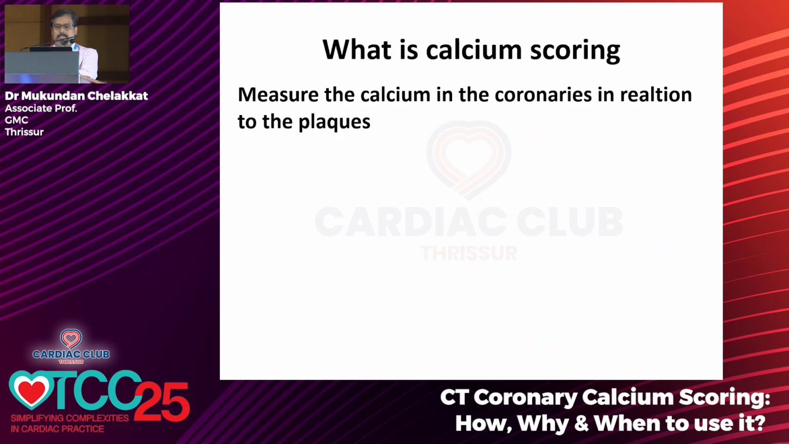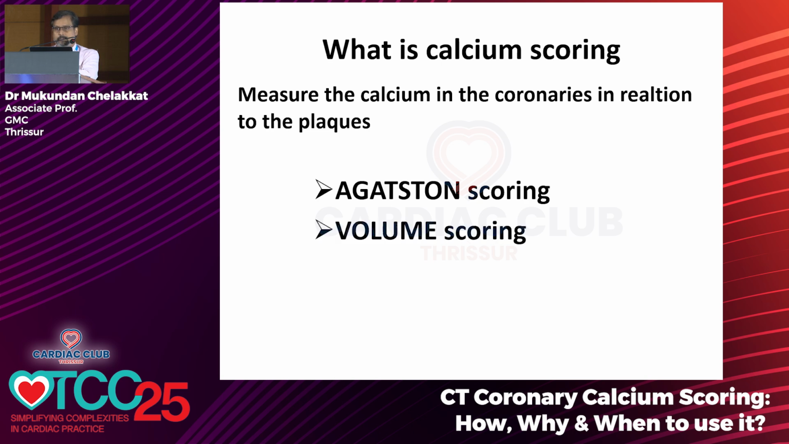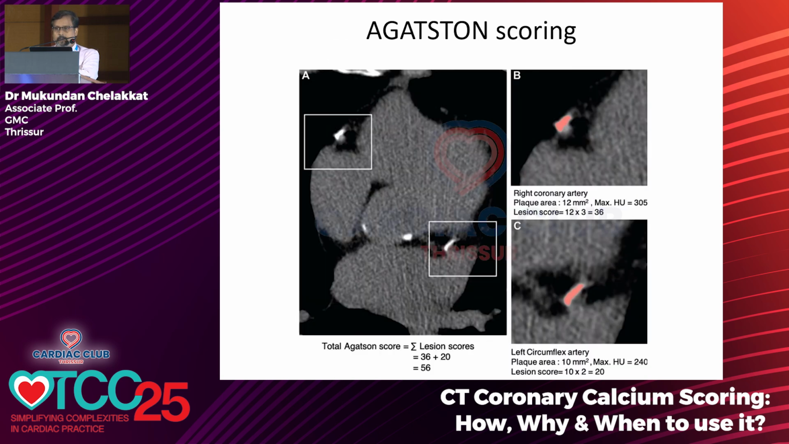So what is calcium scoring? It measures the calcium in relation to the plaques. There are three types of scoring: Agatston scoring, volume scoring and mass scoring. The commonest one used is Agatston scoring. What they do is, we see the plaque and the calcium, and the plaque area is multiplied by a factor based on the calcium Hounsfield score divided by 100. Then each lesion is taken and you add them together to get the score.